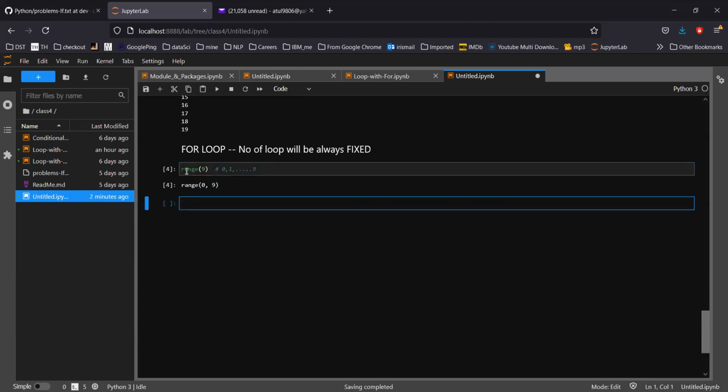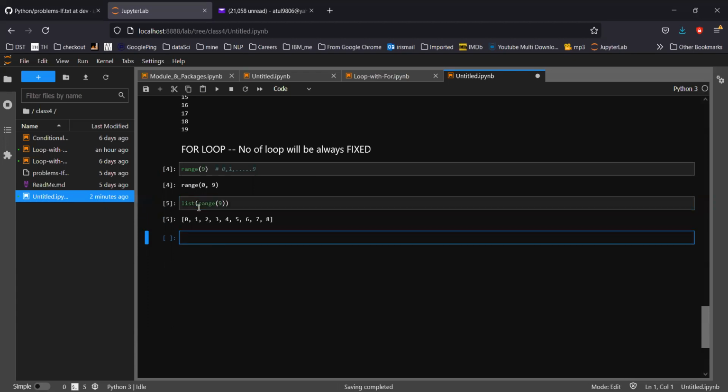This is used a lot whenever we are going for the for loop concept. Let's quickly check here as well. You can see 0 to 8, sorry, the last will not be included. If only one number is given, it starts from 0 and ends at n minus 1, that is 8.